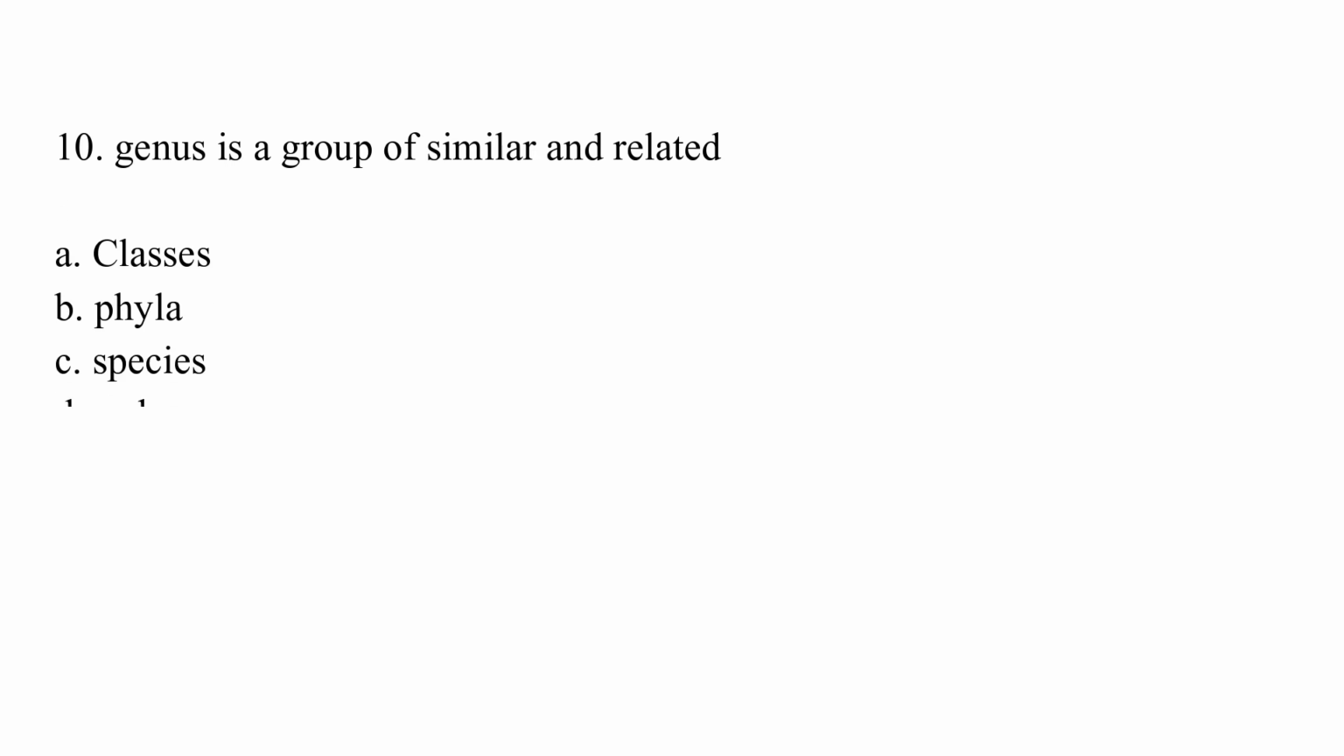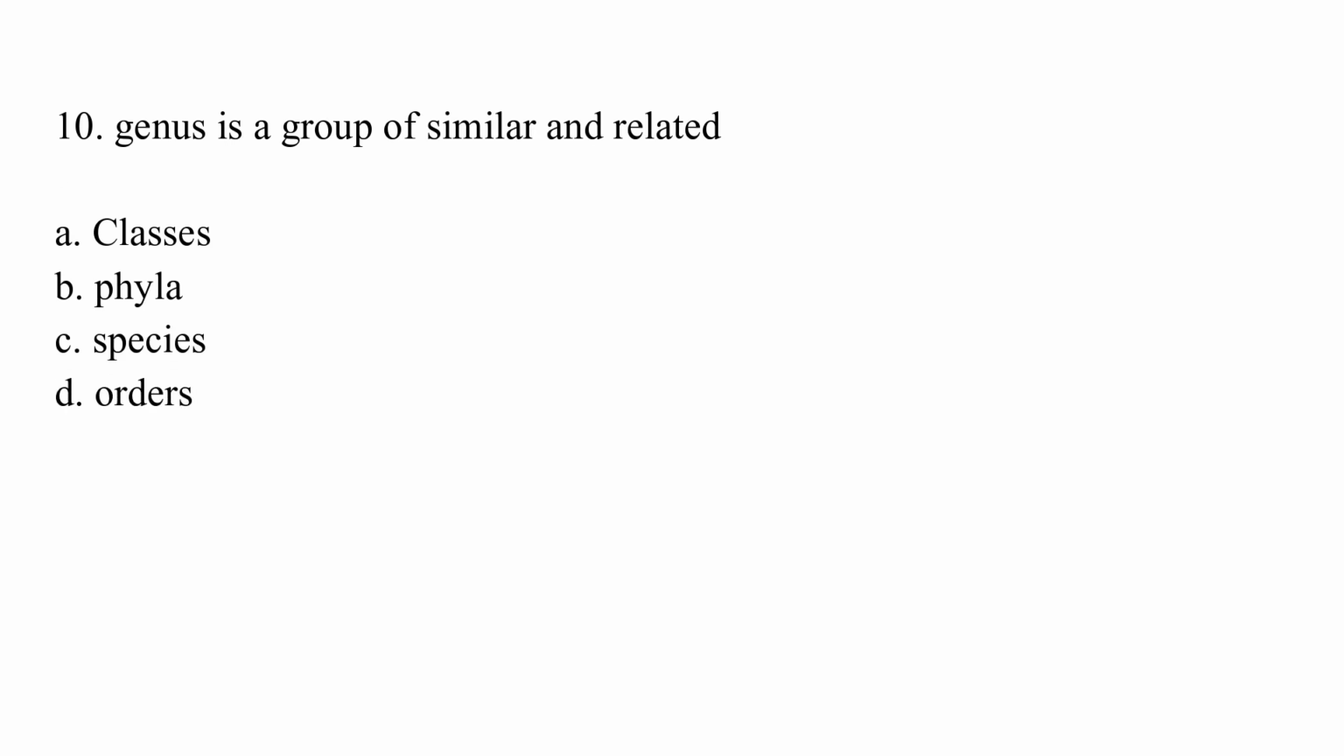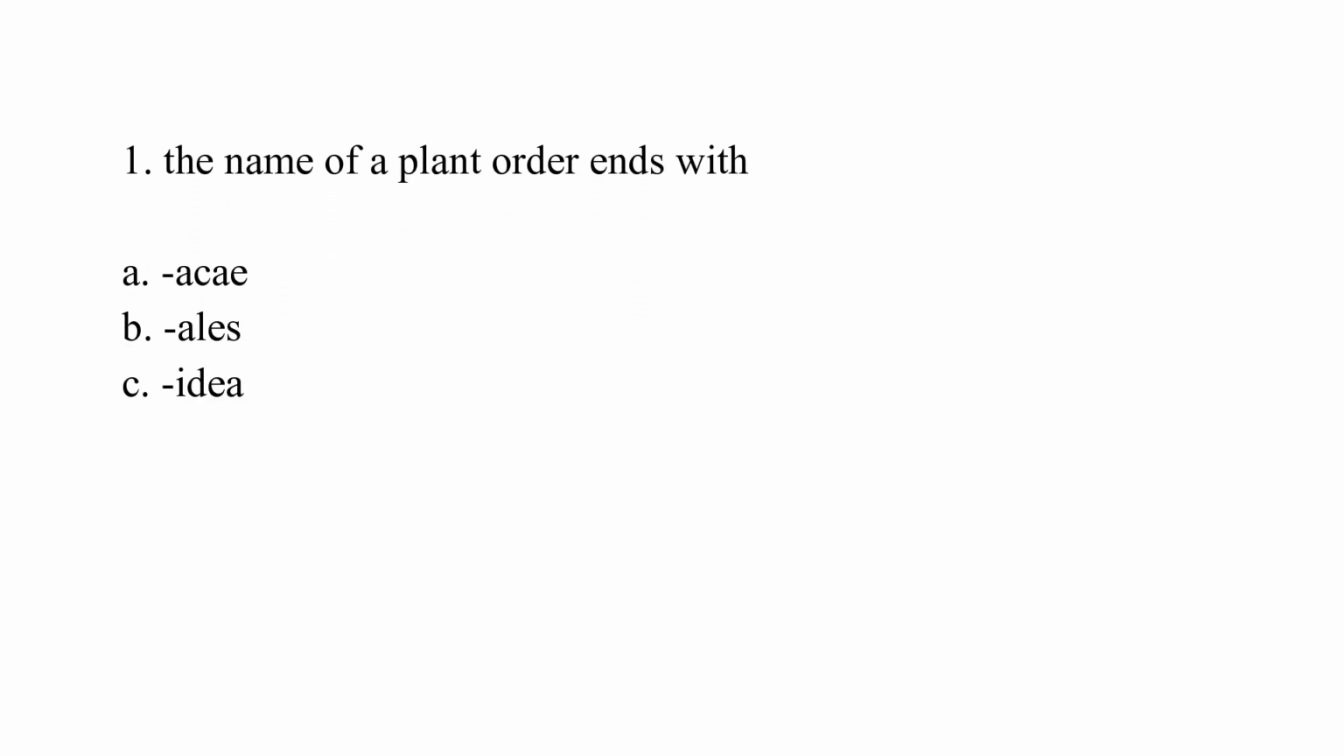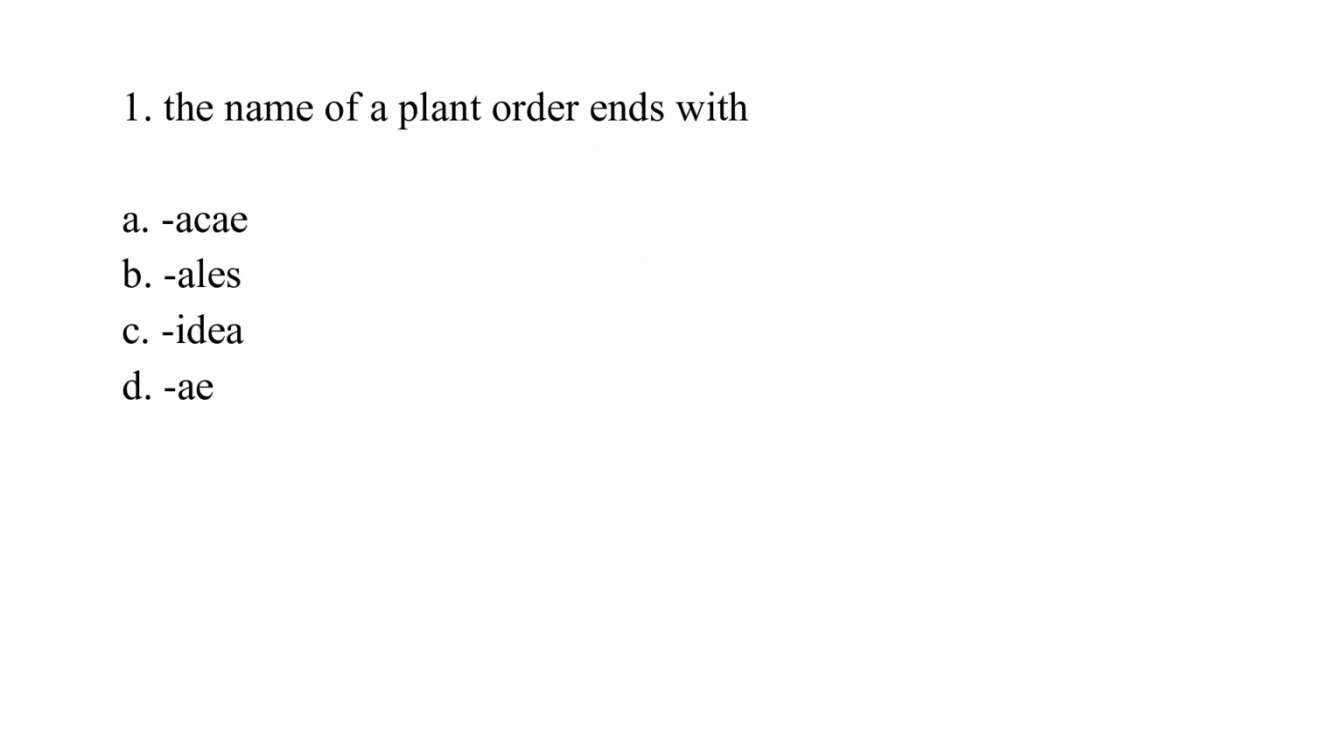Genus is a group of similar and related: option A, classes; option B, phyla; option C, species; option D, order. The correct answer is option C, which is species. Let's discuss some questions related to the taxonomic categories. The first one: the names of plant orders end with option A, -aceae; option B, -ales; option C, -idae; option D, -ae. The correct answer is option B, which is -ales.